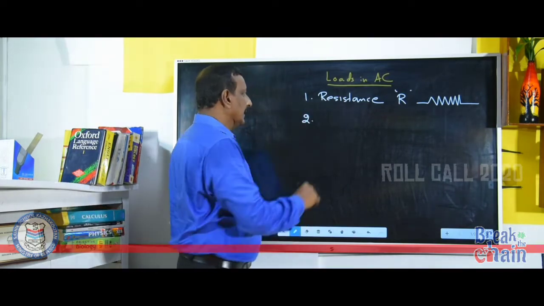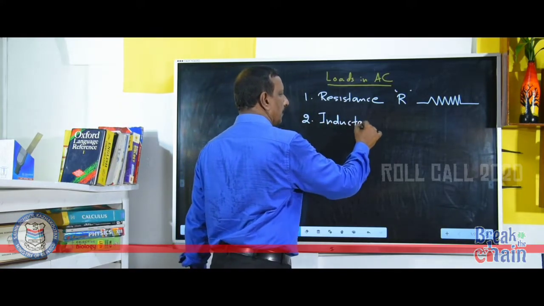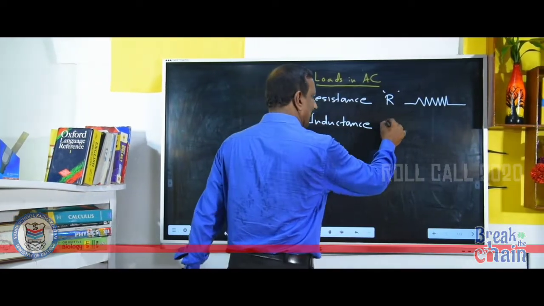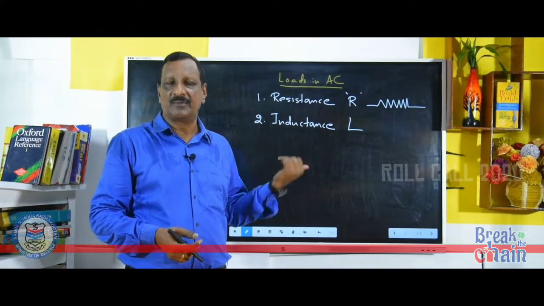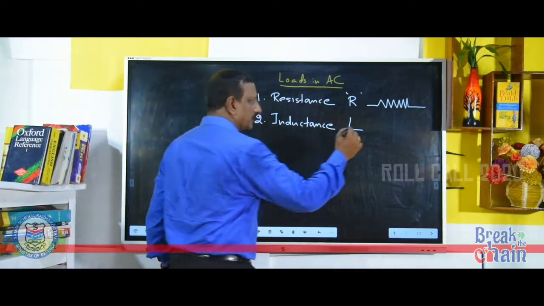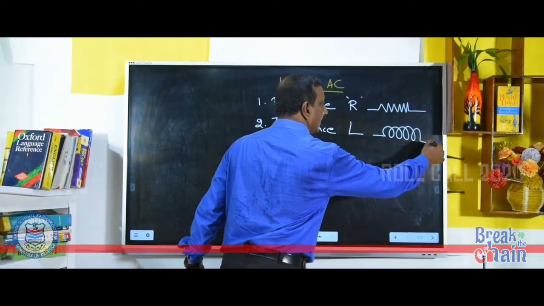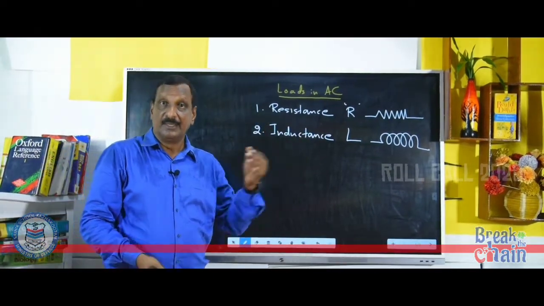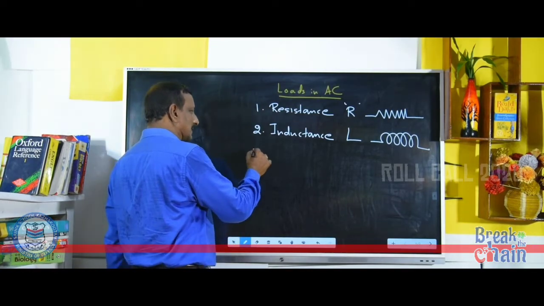It is inductance, represented with the letter L. You might have studied this in detail in the previous chapter, electromagnetic induction. Its representation is like this. Now what is the third load? The third load is capacitance.